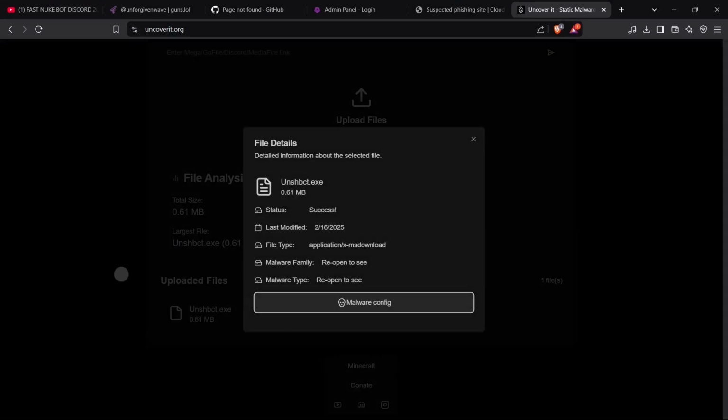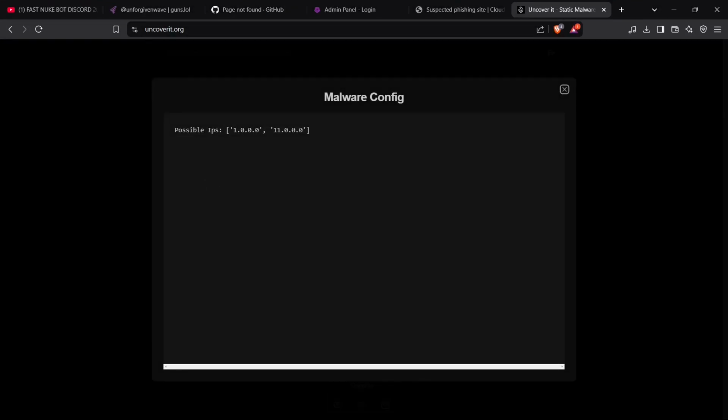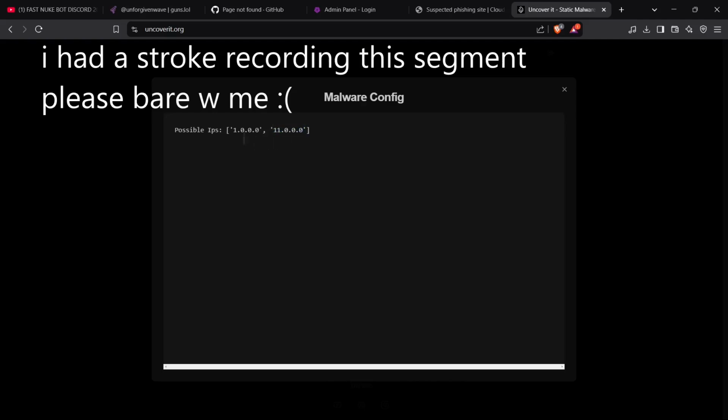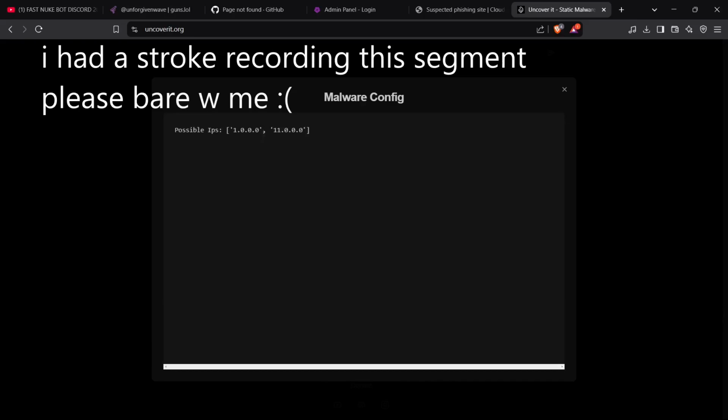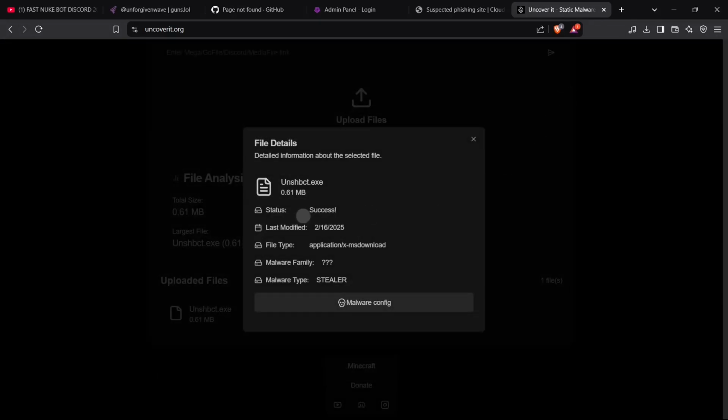0.61 MB. We are going to check the size. Malware config. Possible IPs is this. Now they're of course hiding their IPs using VPNs and proxies. This might be an IP, but I think this is the 1.1, the Google, or I think the Cloudflare VPN, the Cloudflare tunnel or the Cloudflare proxy. I think this can be that as well. So yeah, of course they're hiding behind Cloudflare, and of course I cannot do anything much. Application MS download. This malware is a stealer.